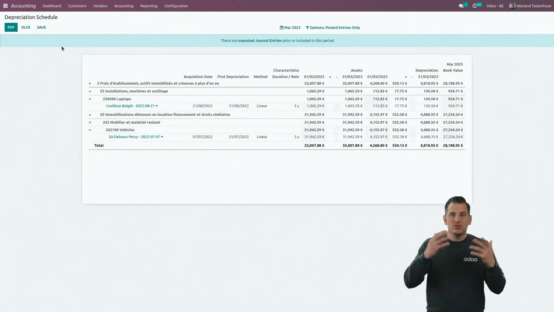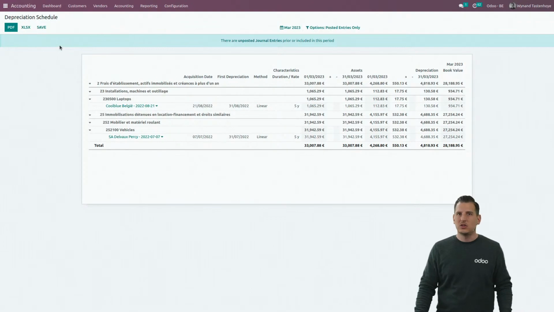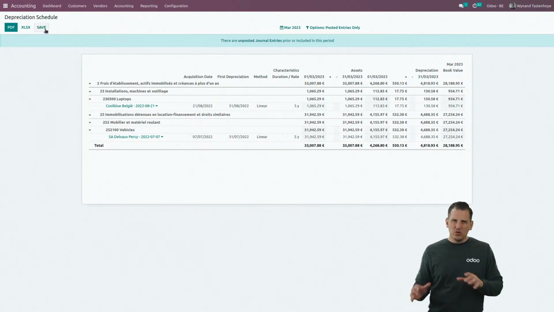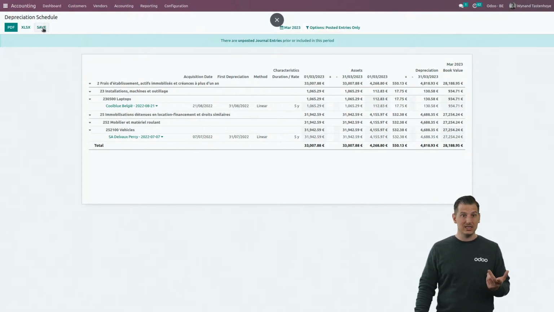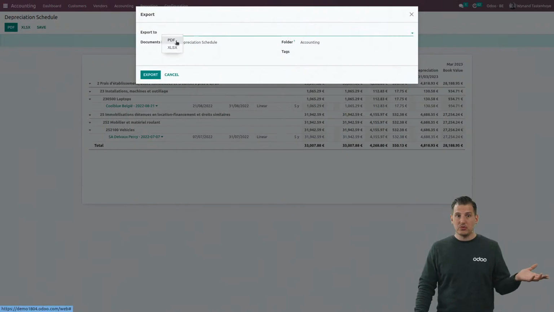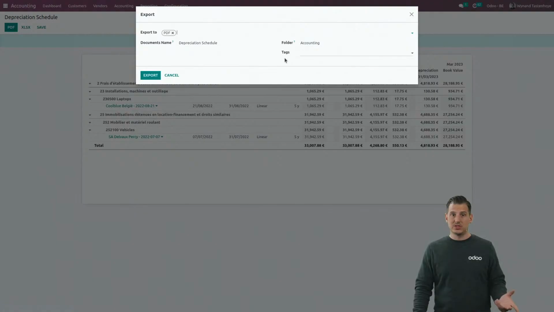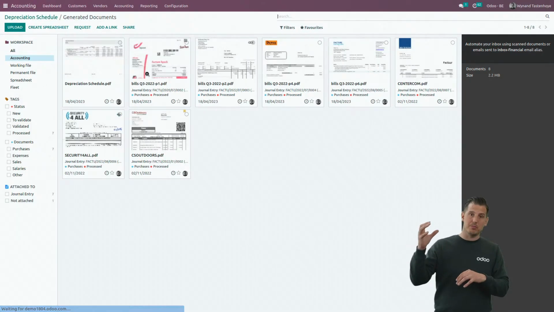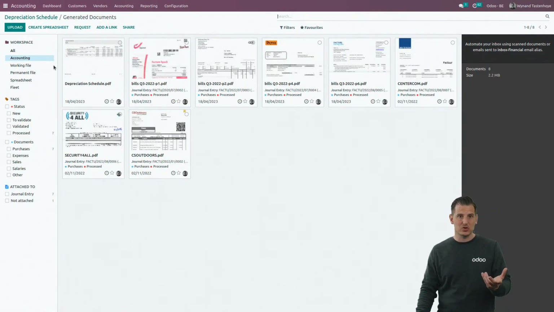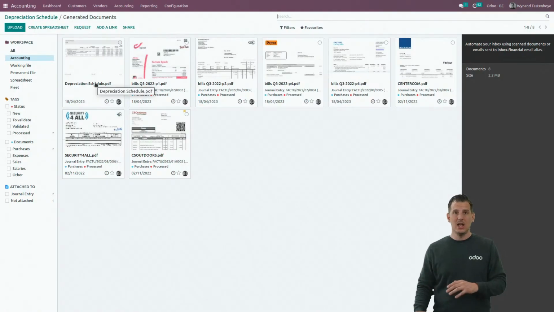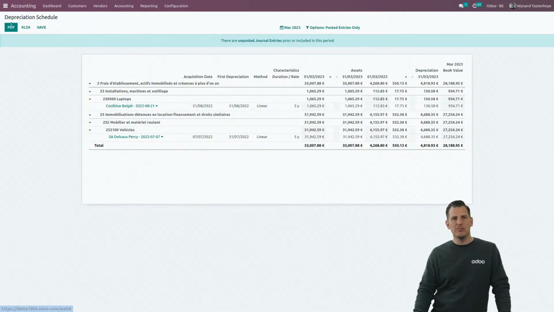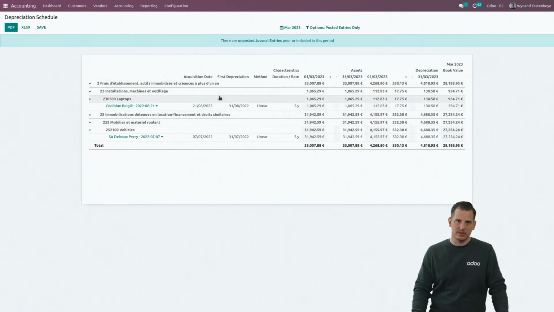So if I need to create, let's say, an intermediate situation for my customer, but I don't want him to have access to accounting itself, only to the document application that we've seen before, I can easily click on the Save button over here, export it to, for example, PDF, select a folder where I want to save it, and export it. And from here on, you will see that from accounting, I can process it in the document application, so that it's saved over here in PDF, and it's available for my customer to be downloaded or to be seen. So every single report, I can save in the document application as well.